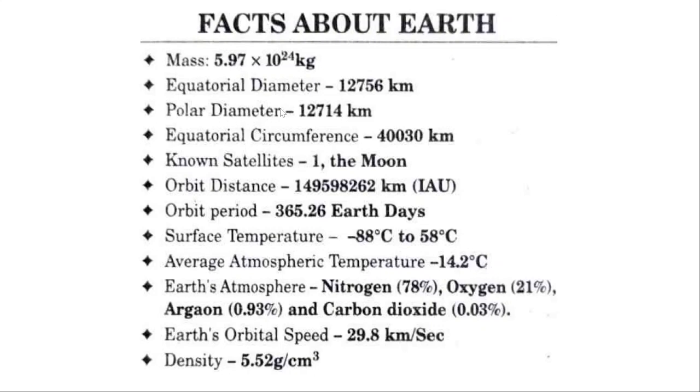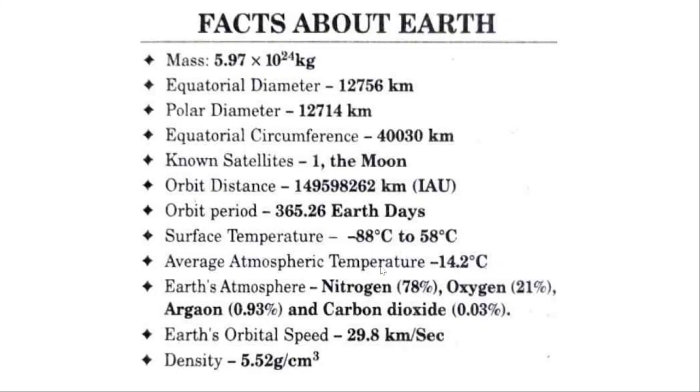This shows that the Earth is not exactly a circle. It is a geoid shape, an oblate geoid. Known satellite: only one, the Moon. Inner planets have very few satellites, while outer planets have a huge number of satellites. Orbital period is 365.26 days. Because of this 0.26, every 4 years we get a leap year.